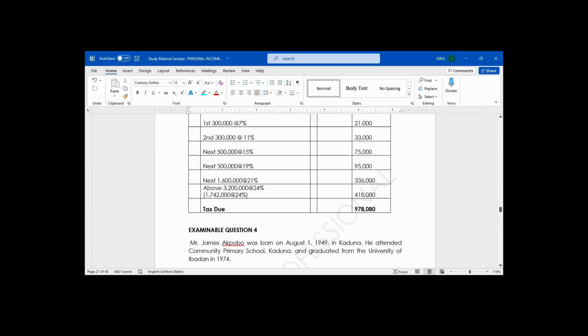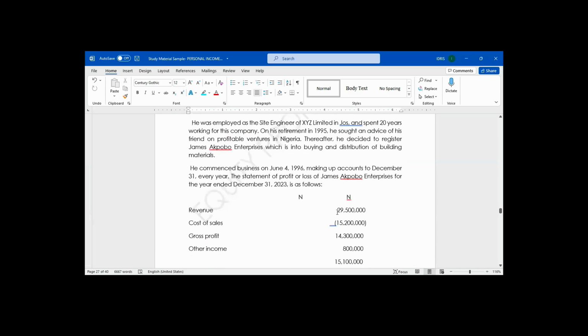Now, if you go to the revenue, they also have another one called what? Other income of how much? 800,000. This other income of 800,000, are we giving the breakdown?